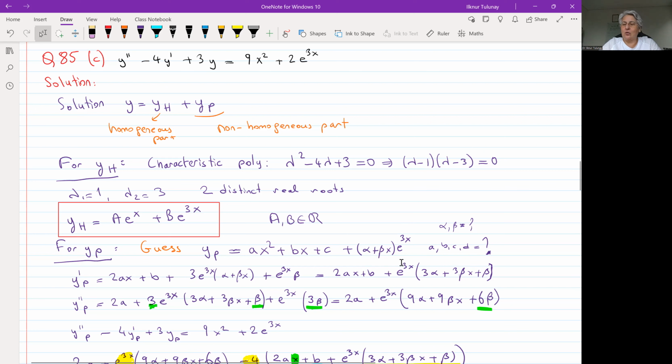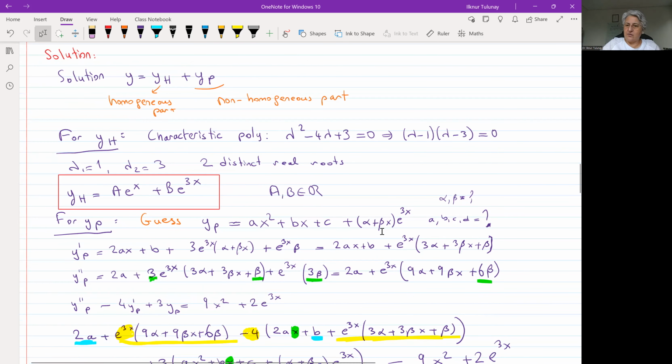It will be a degenerate form. In the end, it will tell you, and then you will just guess another y_p and repeat the computation again. This is how it goes. Okay, this is our guess function, the y_p.